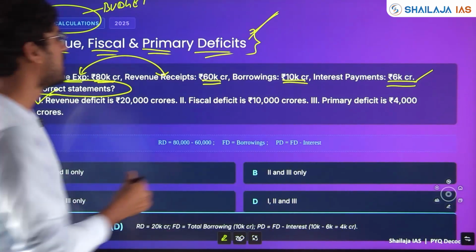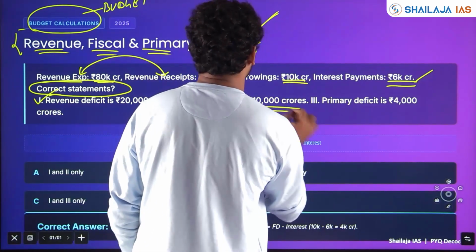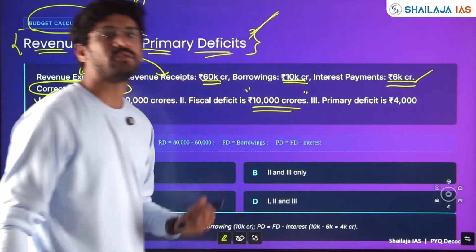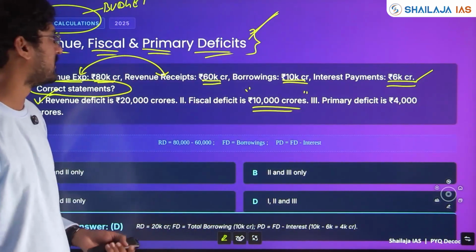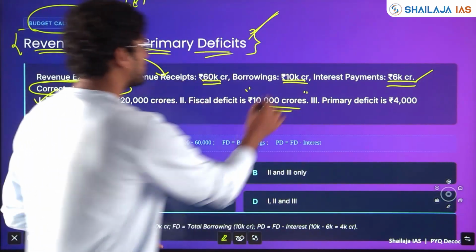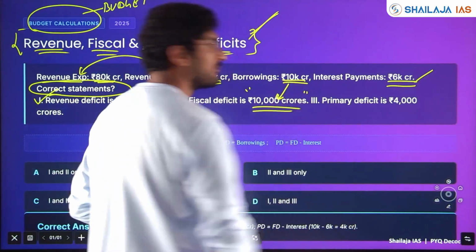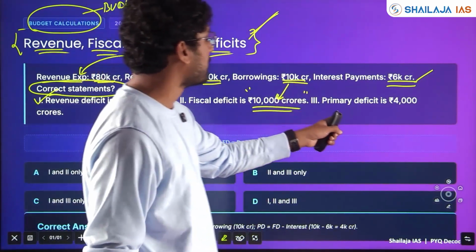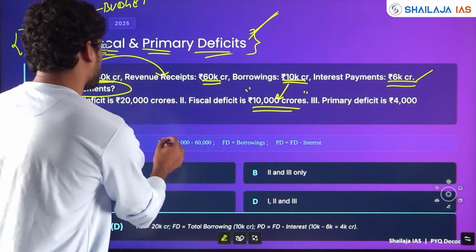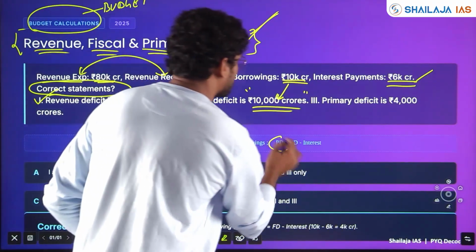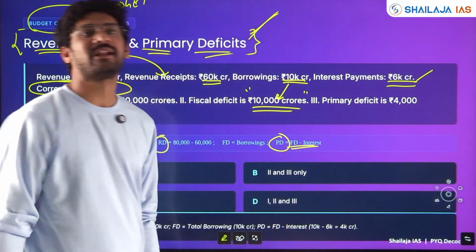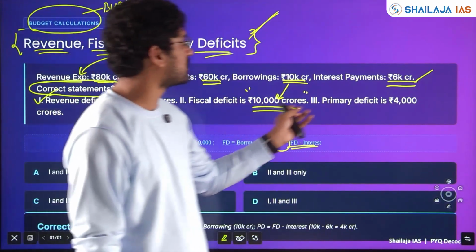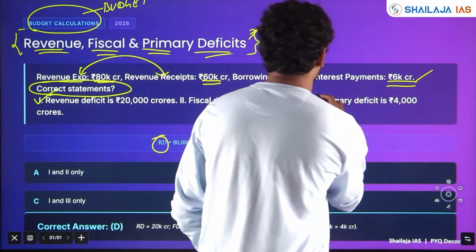Fiscal deficit is 10,000 crores. Fiscal deficit is also the total borrowing of the government. Here borrowing is given directly. Then what is primary deficit? Fiscal deficit minus the interest paid for the previous loan. So 10,000 minus 6,000 crores is 4,000 crores.